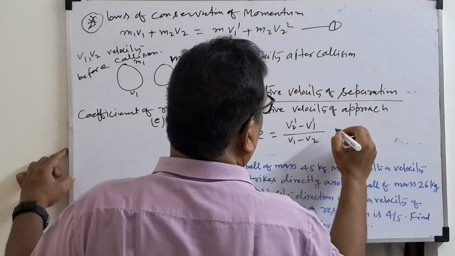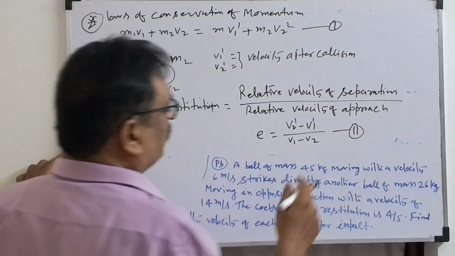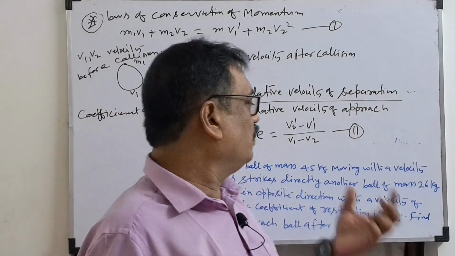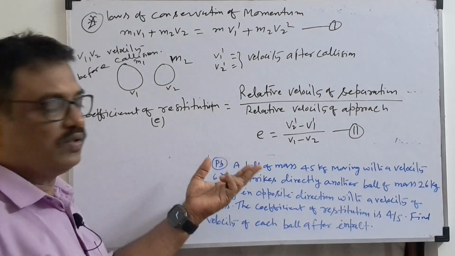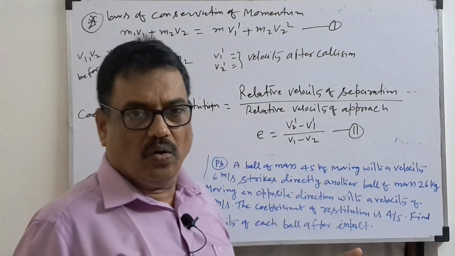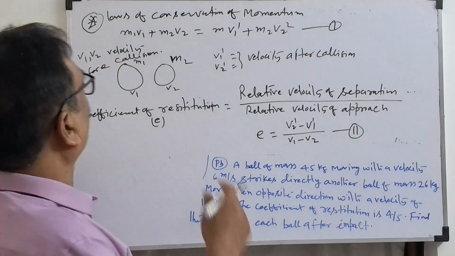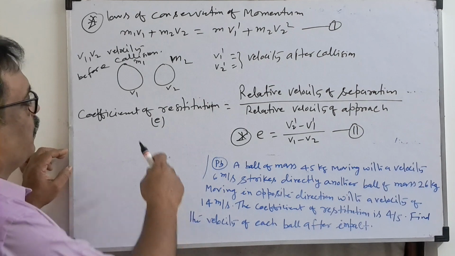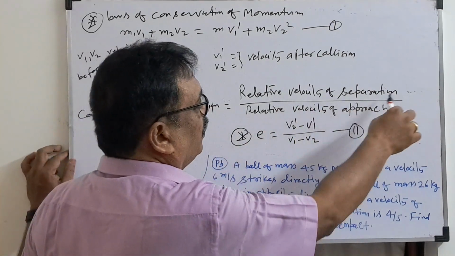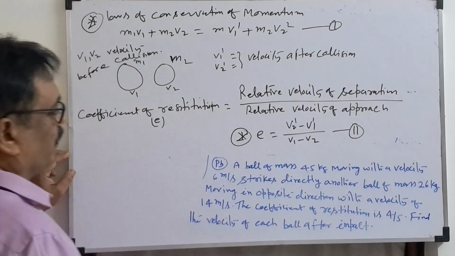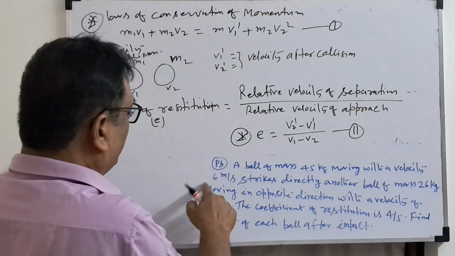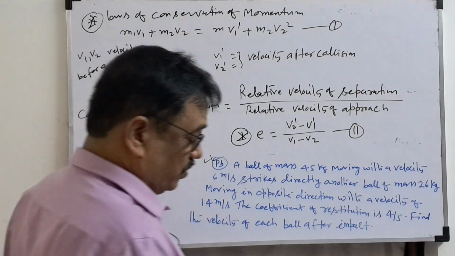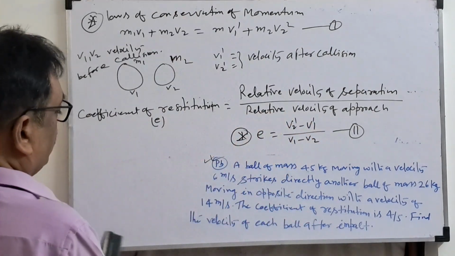So this is equation 1 and equation 2. Based on these, when two bodies collide together, we can find the velocity after collision, or if they ask to find the coefficient of restitution or the mass, any unknown, we can calculate it using these two formulas. Coefficient of restitution is the ratio of relative velocity of separation to relative velocity of approach. I kept one question here, and I will solve this problem now based on this concept. Okay, let us start.